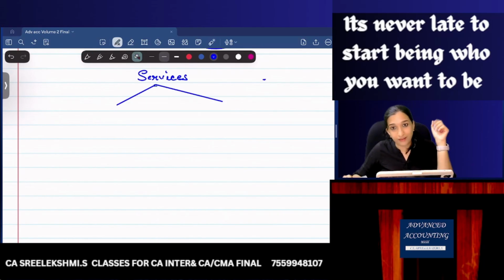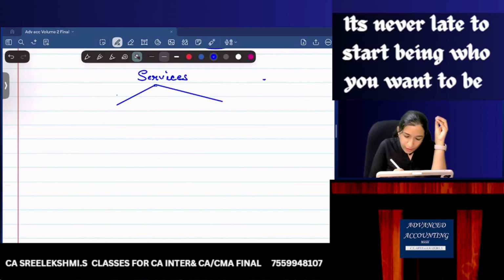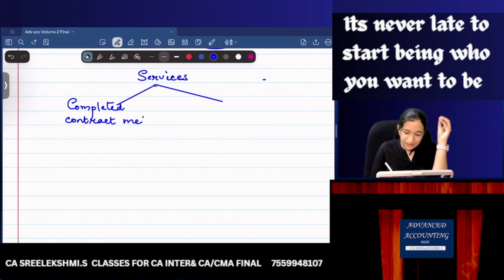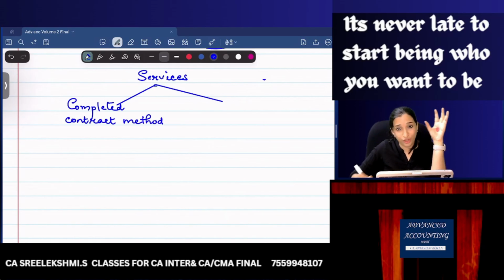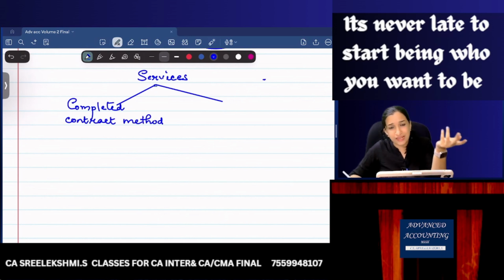While rendering services, there are 2 methods of recognizing revenue. One is the completed contract method. What is this completed contract method? Complete your duty, your work, your service. You complete it first, then recognize revenue. For example, in a repair shop, complete the repairs, then you recognize revenue.